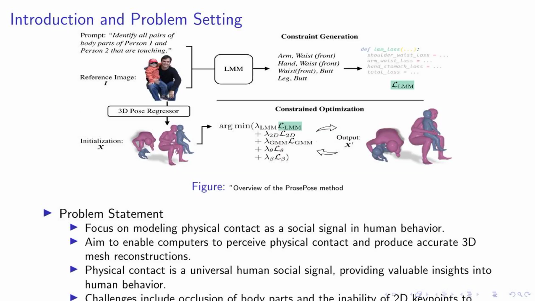reconstructions. In our quest to model physical contact as a social signal, we've developed a novel approach called ProsePose. As you can see in the figure, ProsePose is a zero-shot framework that leverages the implicit semantic knowledge of poses in large multimodal models, or LMMs. Our goal is to enable computers to accurately perceive and reconstruct physical contact in 3D. This is a challenging task due to issues like occlusion of body parts and the limitations of 2D key points in conveying contact points. However, by harnessing the power of LMMs, we're able to overcome these challenges and provide a more accurate and nuanced understanding of human behavior through physical contact.